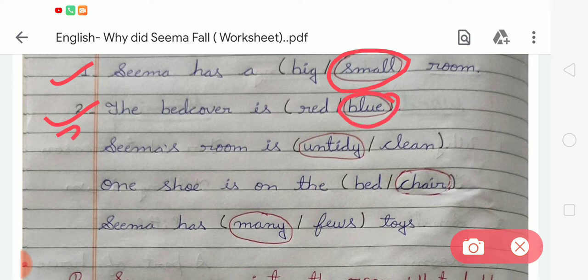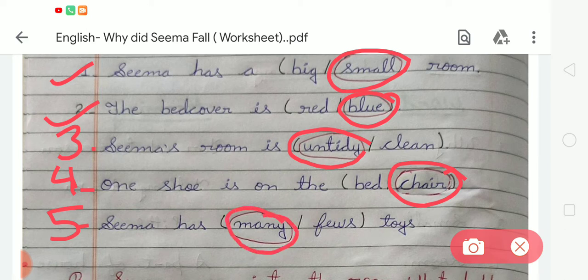In number 3, Seema's room is untidy or clean. So the correct answer is untidy. So we have to circle the word untidy. Okay. In number 4, one shoe is on the bed or chair. We all know the correct option is chair. So we have to circle chair. Okay. In number 5, Seema has many or few toys. So student, we all know Seema has many toys. So we have to circle the word many.